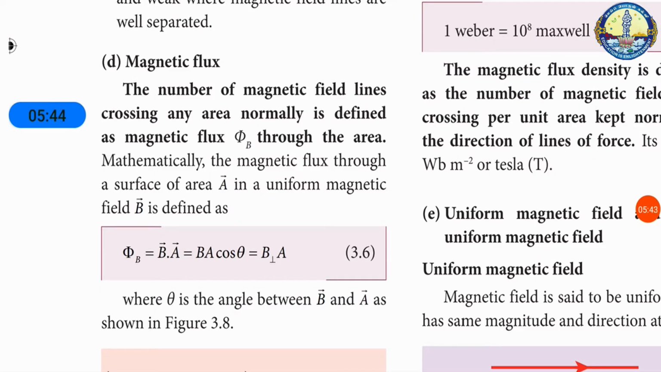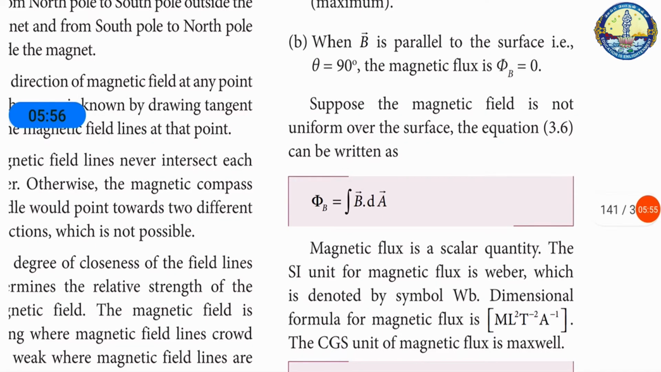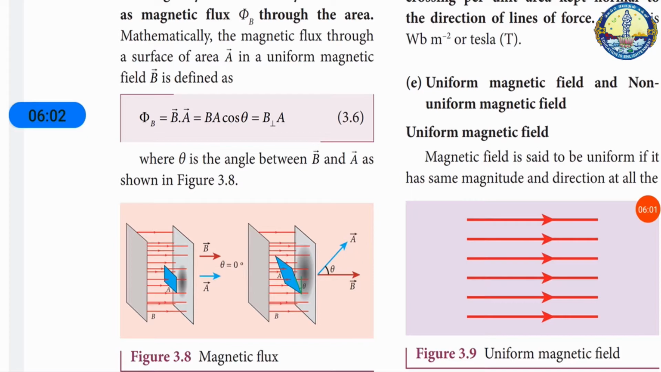The next important property is magnetic flux. Magnetic flux means the number of magnetic field lines crossing per unit area. Here, these red lines show the magnetic field lines crossing one unit area. That means all the sides are one, that is one square unit.